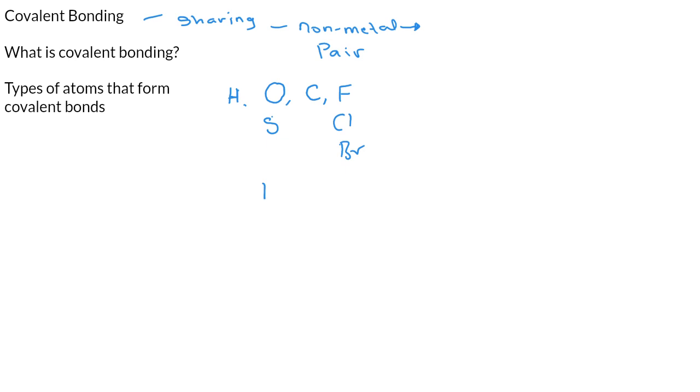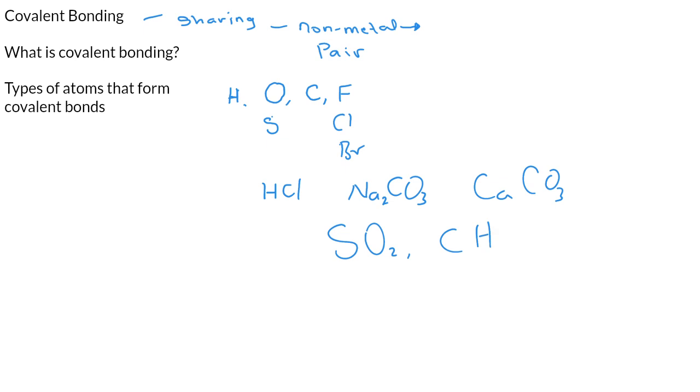Imagine if I give you compounds like this. Let's say I have Na2CO3, CaCO3, SO2, and also CH4.